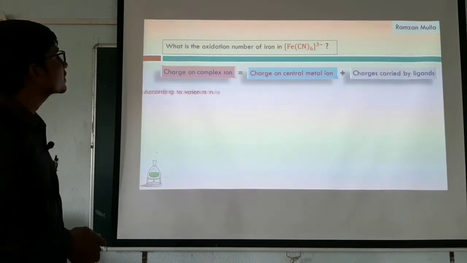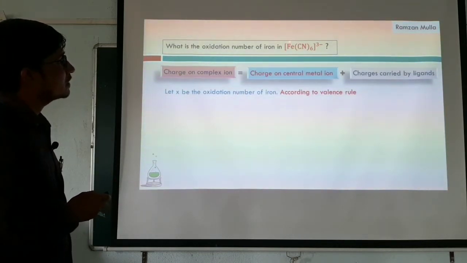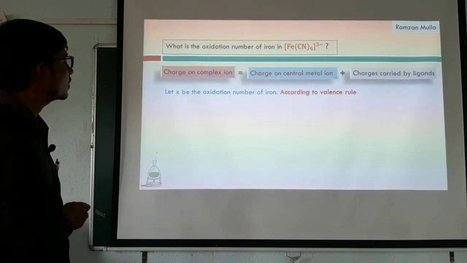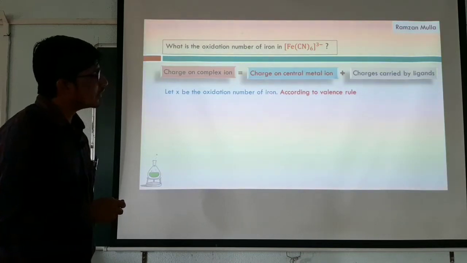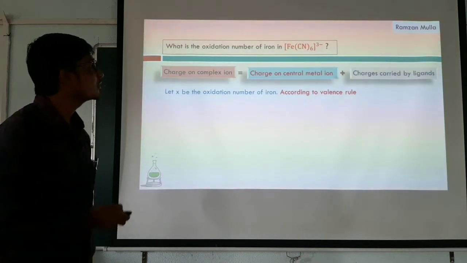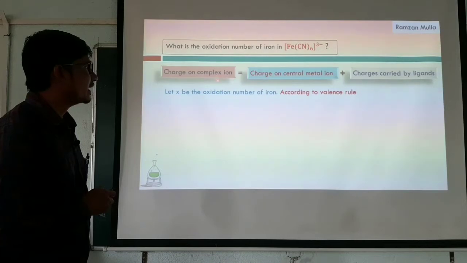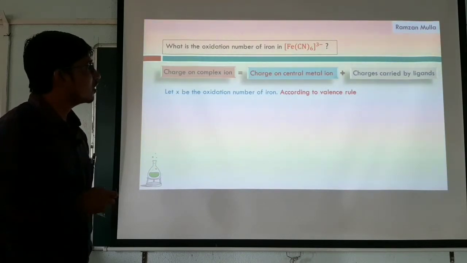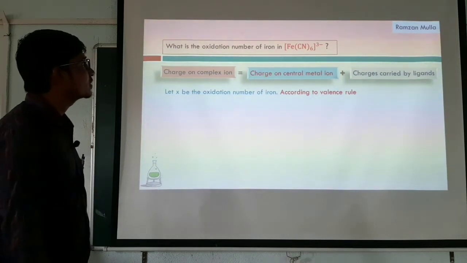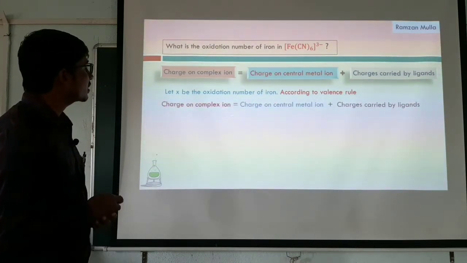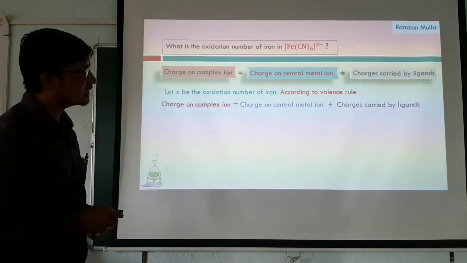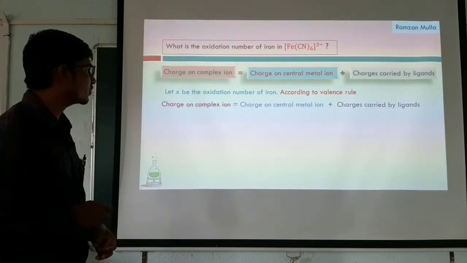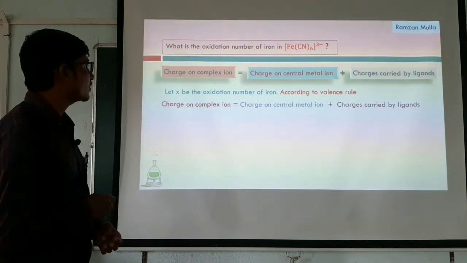Here I don't know the oxidation number of this iron, so I'll take it as X. Let X be the oxidation number of iron according to the valence rule. This valence rule indicates that the charge on the complex ion is the sum of the charge on the central metal ion and the charges carried by the ligands. According to this valence rule, we write the formula for finding the oxidation number of the metal.